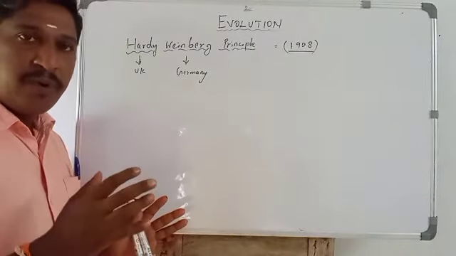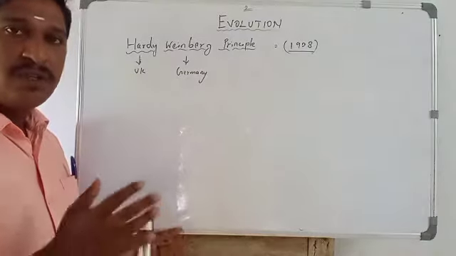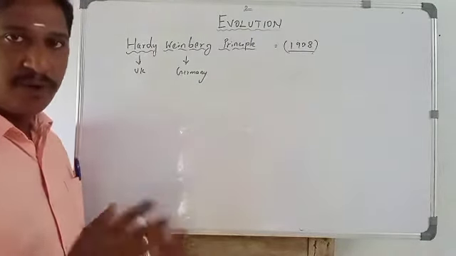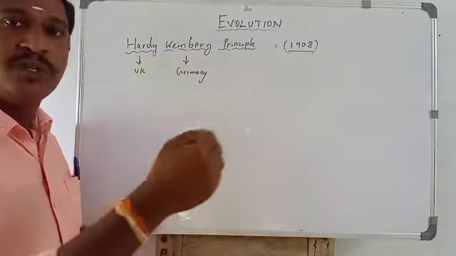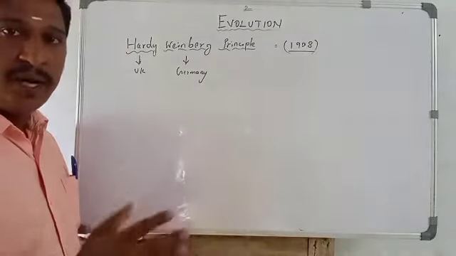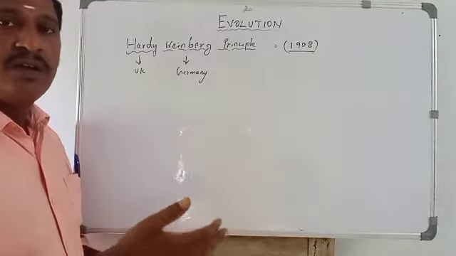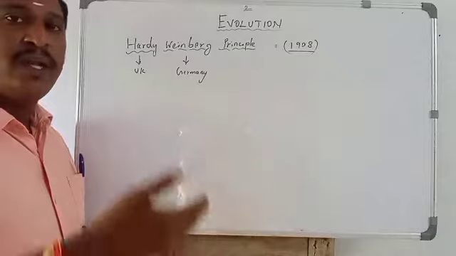Evolution is not a population moving towards perfection. A population does not move towards perfection, but the population changes its genetic makeup over generations.